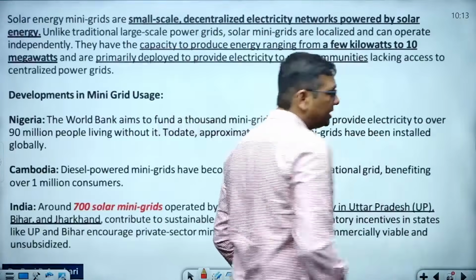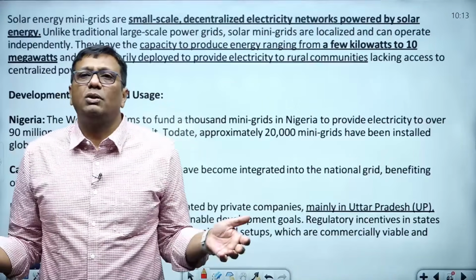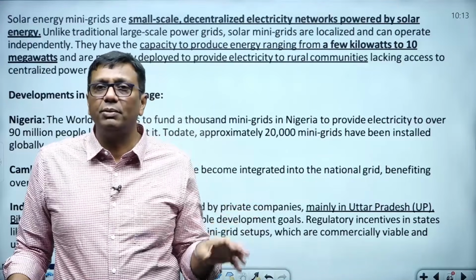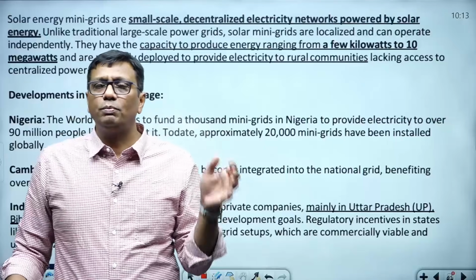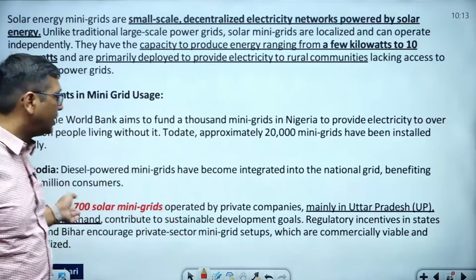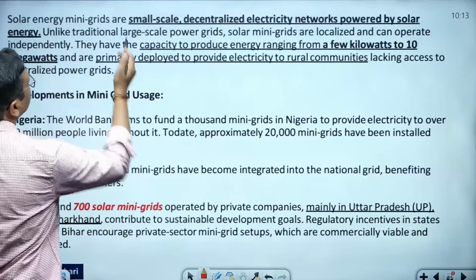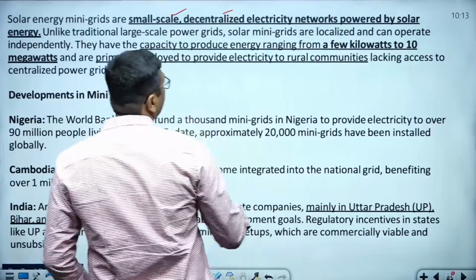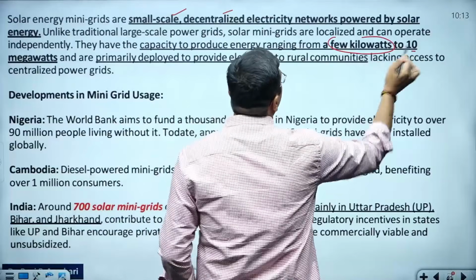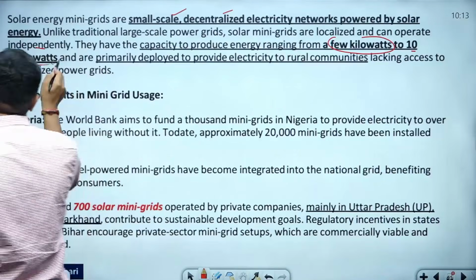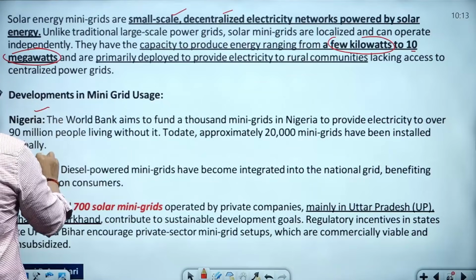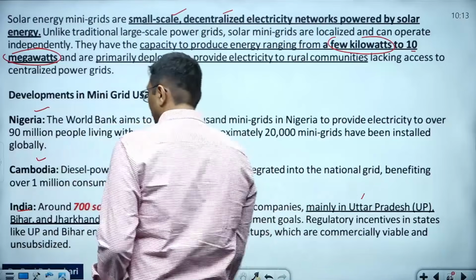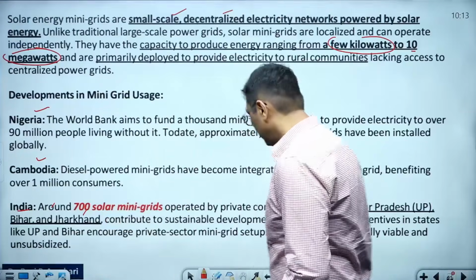This work started earlier in Namibia and Cambodia. Now such a thing has been started in India also, but by private companies, not even any government company. In certain states of India like UP, Bihar and Jharkhand, these small scale decentralized electricity generations have a capacity to produce electricity from a few kilowatts to around 10 megawatts. Nigeria, Cambodia, these places started it. India has still only started in some states: Uttar Pradesh, Bihar and Jharkhand.